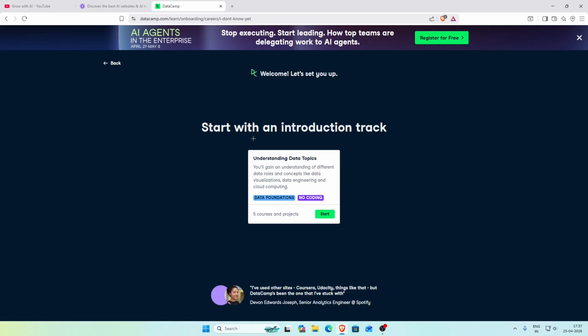And it shows you an introduction track, like the first course which you should do, like a foundation course to understand the fundamentals of data topics like data foundations and understanding of different data roles and concepts like data visualization, data engineering and cloud computing. You will be able to understand everything related to that from this introduction track. You can click on start and start this track.